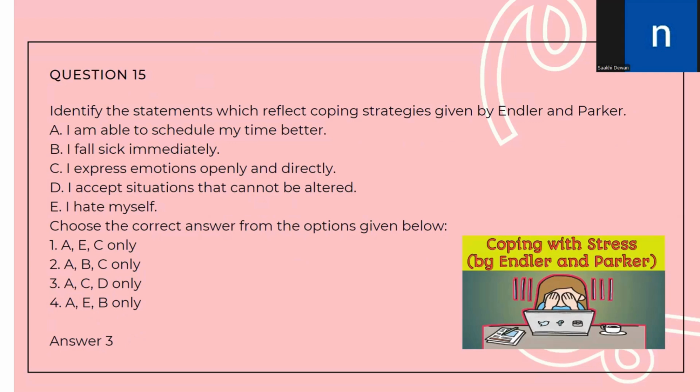So, according to the coping strategies given by Enlor and Parker, the statements that hold true for them will be: I am able to schedule my time better. That is the first statement. Then statement number C, I express emotions openly and directly. And lastly, I accept situations that cannot be altered. So option number 3, A, C, D will be the correct answer.